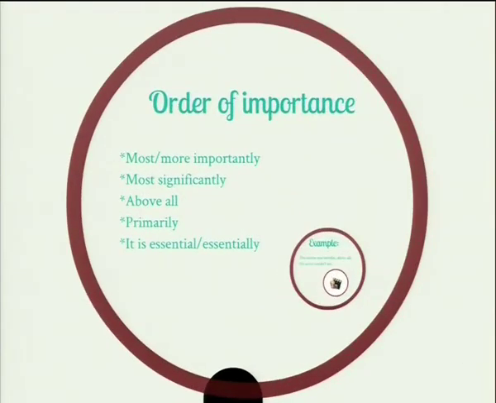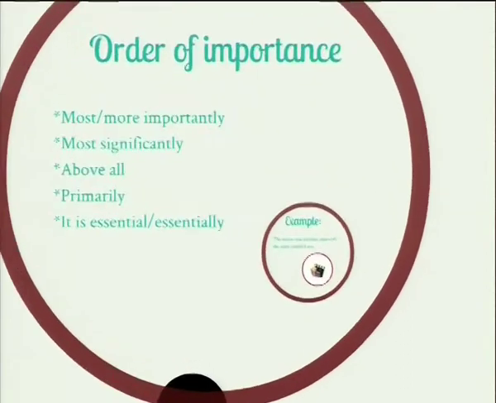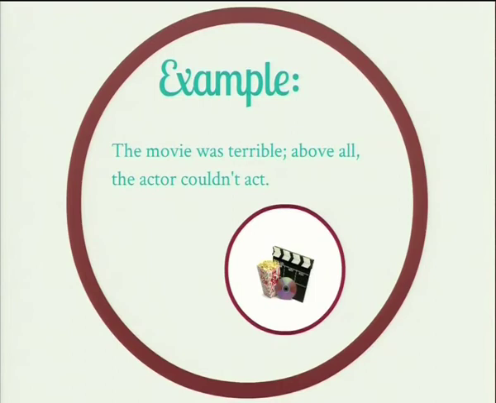If we want to show order of importance, we use most, more importantly, most significantly, above all, primarily, it is essential, essentially. For example, the movie was terrible. Above all, the actor couldn't act.